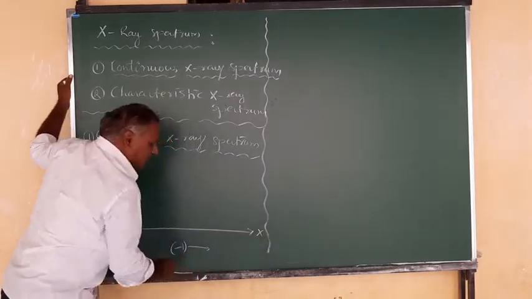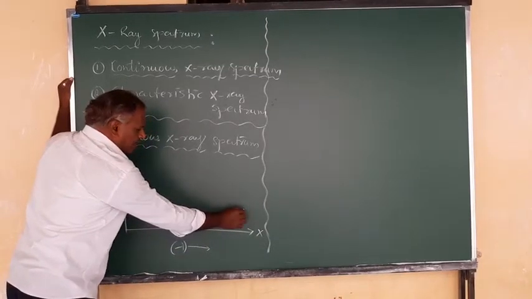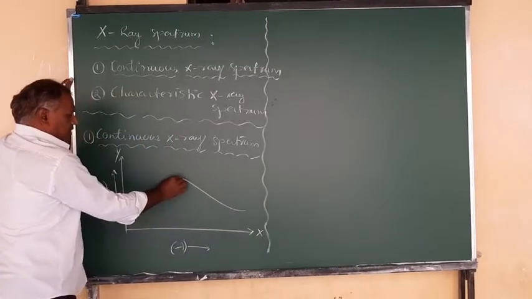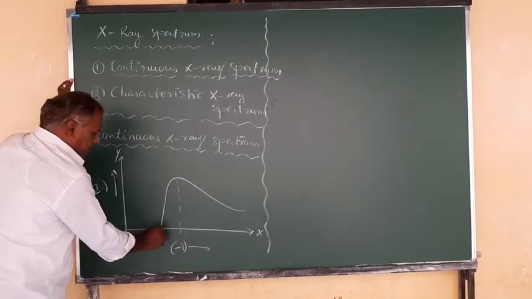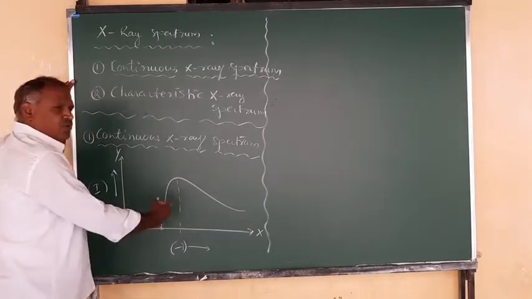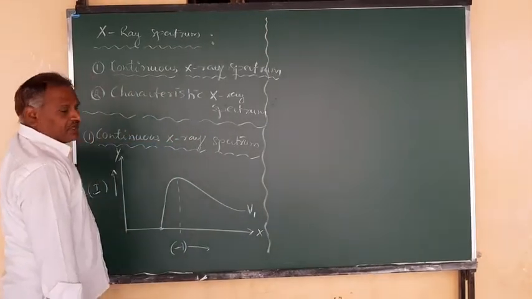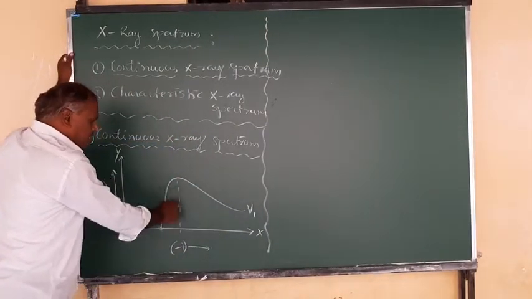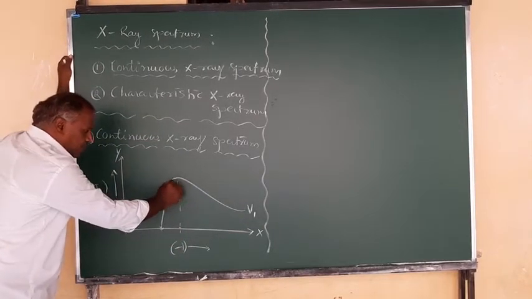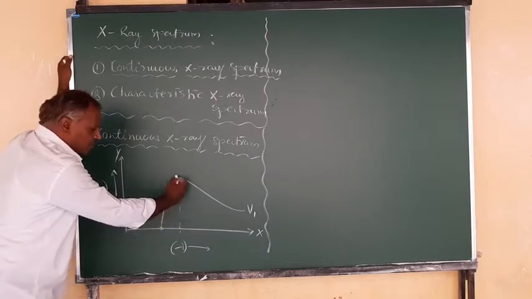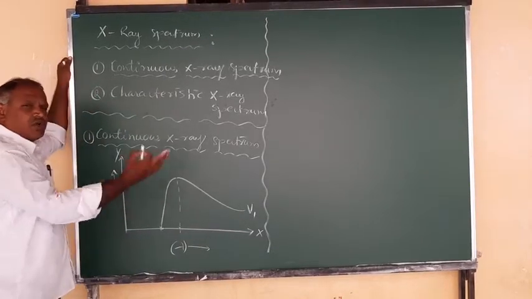Along the x-axis we take the wavelength, and along the y-axis the intensity. The curve comes from longer wavelengths, reaches maximum intensity at a particular wavelength, and below a particular wavelength there are no X-rays for a given accelerating potential V1. After the maximum, the intensity falls sharply and becomes zero at a particular wavelength where there are no X-rays.